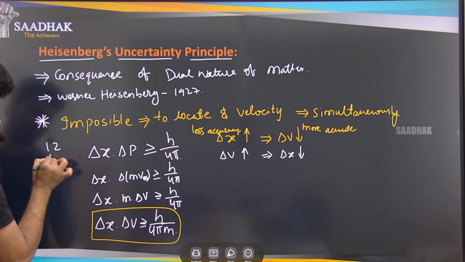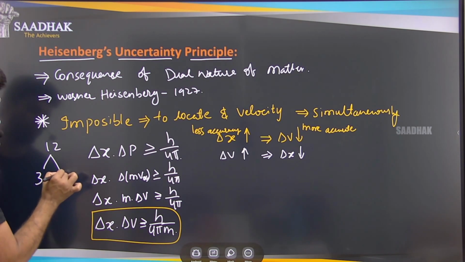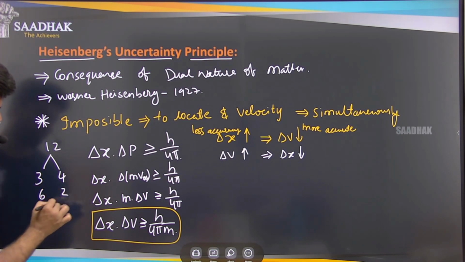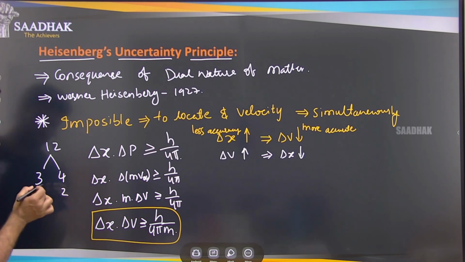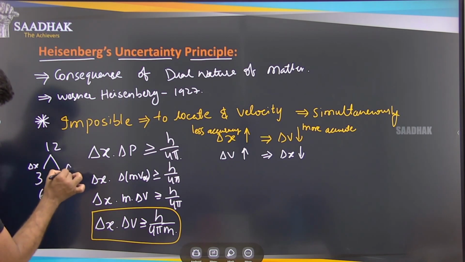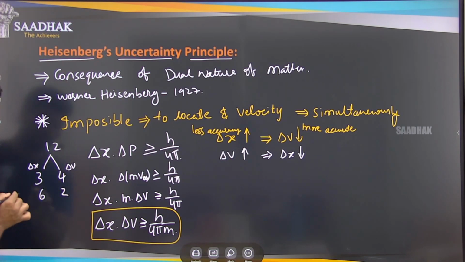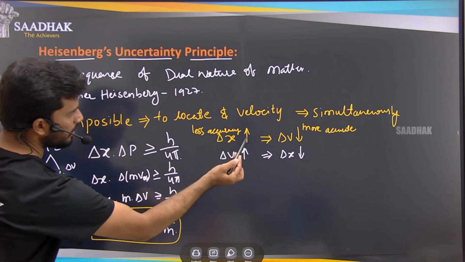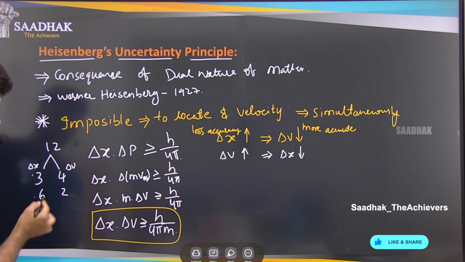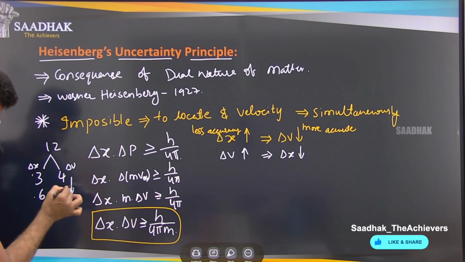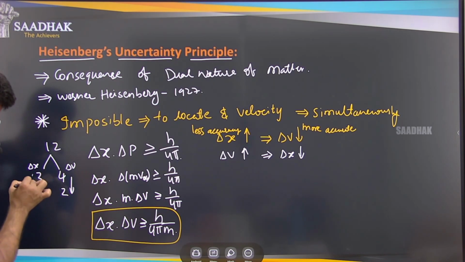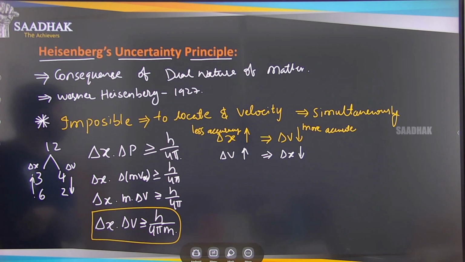So this product can be written in the form of 3 into 4 or 6 into 2. Let us say this is our x and this is our v. Here delta x is increasing, from 3 to 6 it has increased. So what happens to the velocity? The velocity has decreased and the delta x is increased. So the same rule applies here.